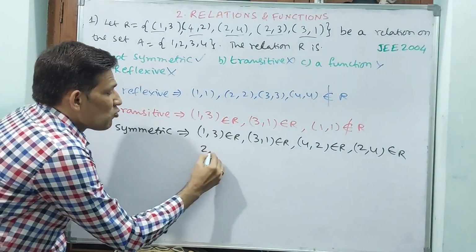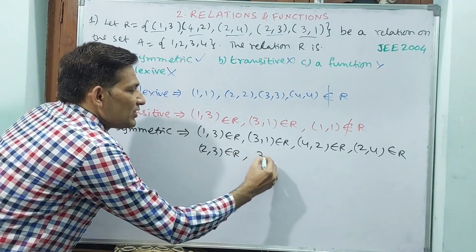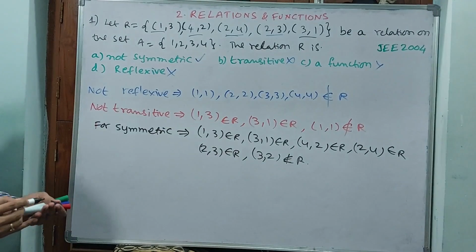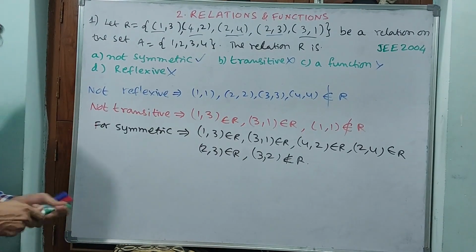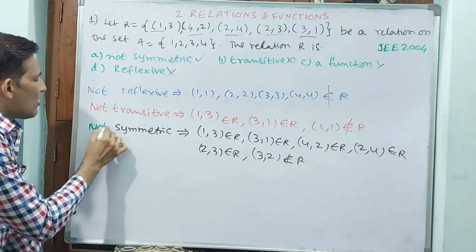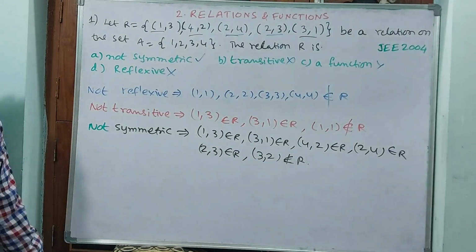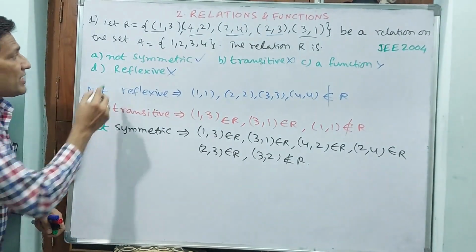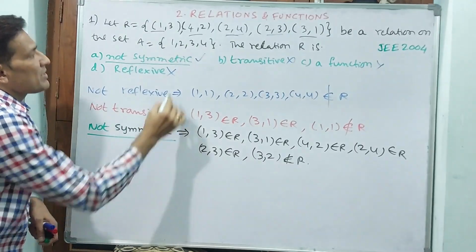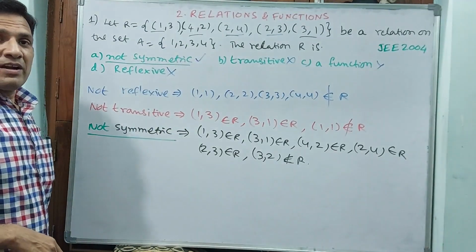But what about (2,3)? (2,3) belongs to R, but (3,2) does not belong to R. That means we can write not symmetric. Why? Because (3,2) also should be there, then only this becomes symmetric. Here they have written not symmetric, which means it is correct. Understand? Okay, now let us go for the next question.